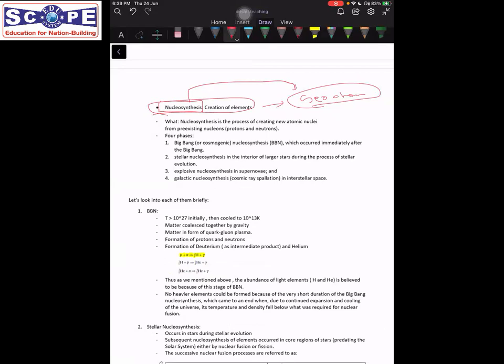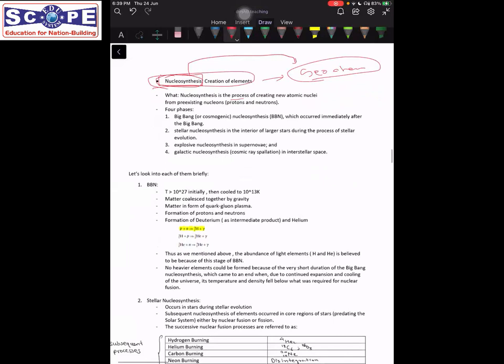Okay, so now we go into another topic, that is nucleosynthesis. That means creation of elements. So it is the process of creation of new atomic nuclei, with protons and neutrons. So this nucleosynthesis happened after the Big Bang in 4 phases. There were 4 major phases that were involved.